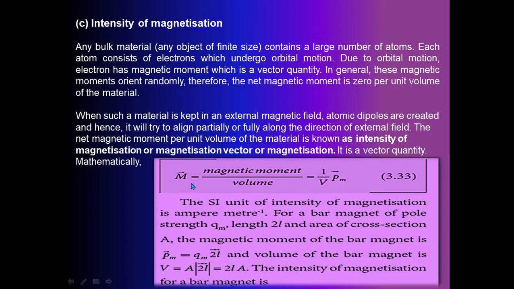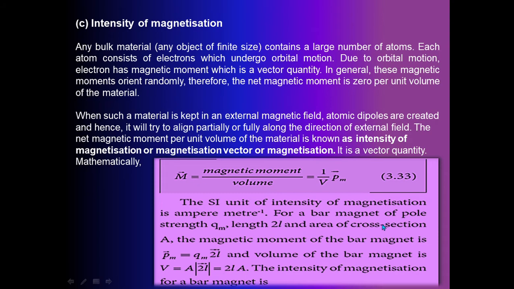Mathematically, the intensity of magnetization M is equal to the magnetic moment divided by volume, that is, Pm vector divided by V. The SI unit of intensity of magnetization is ampere per meter.